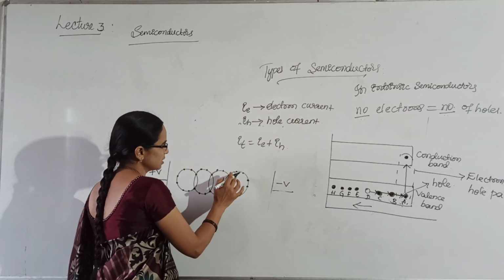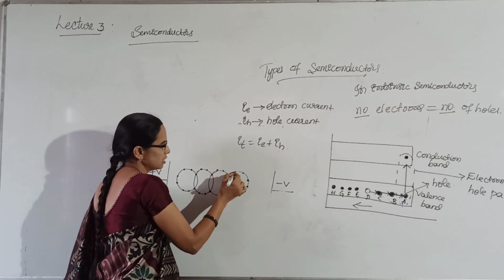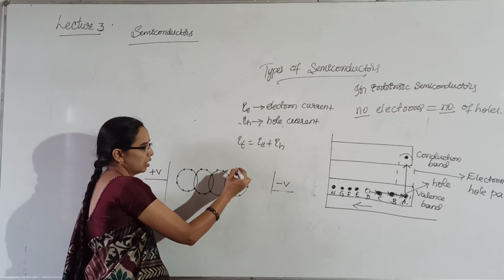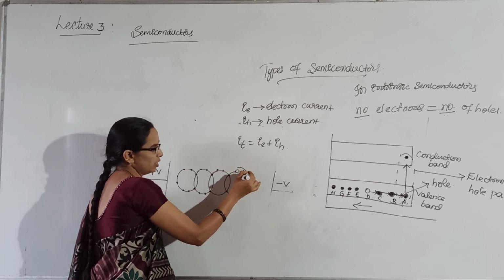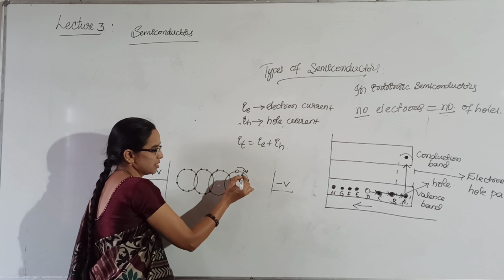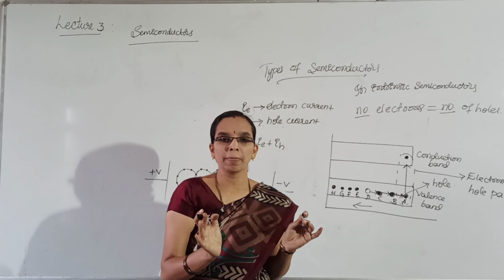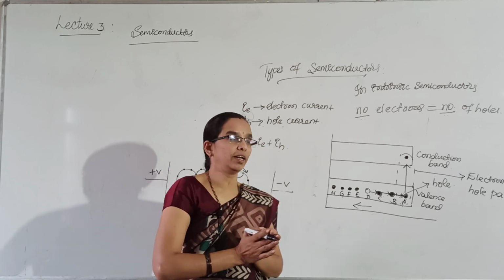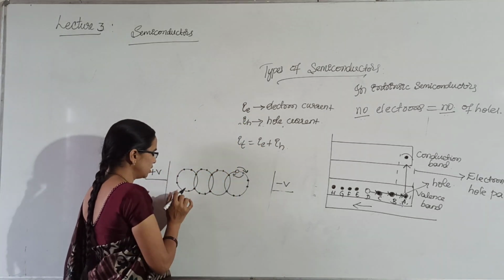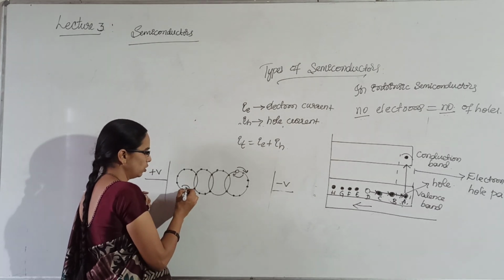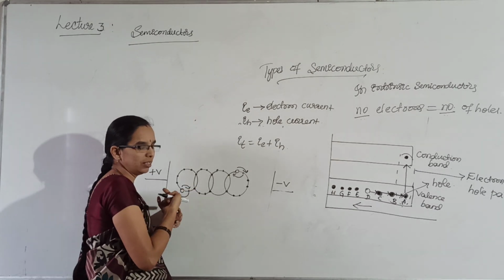You can take this example in the textbook, it is given. Consider this as a hole. The hole is moving in this direction. That means the electron is moving. The hole is not actually moving, but it looks like the hole is moving. If you consider this, the hole is moving this side and the electron is moving this side.